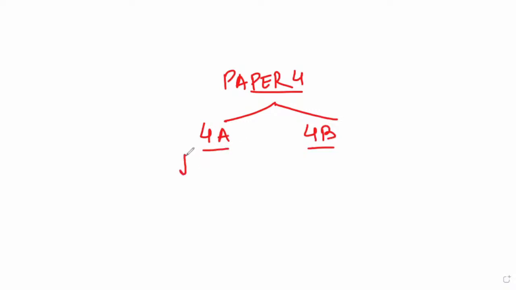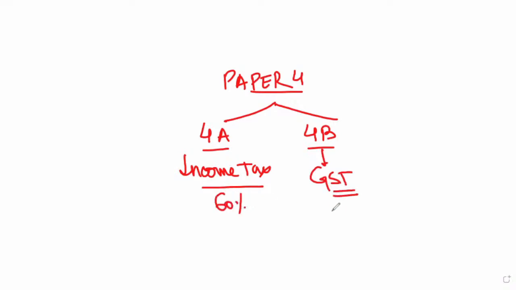4A, that is income tax, which is a part of direct tax. And 4B is the part that's called GST. Income tax covers 60% marks and GST is 40%. So our paper is a 100 marks paper, which includes 60% weightage of income tax and the balance 40% of GST. Clear? Now, the chapter we are going to discuss today is basic concepts.